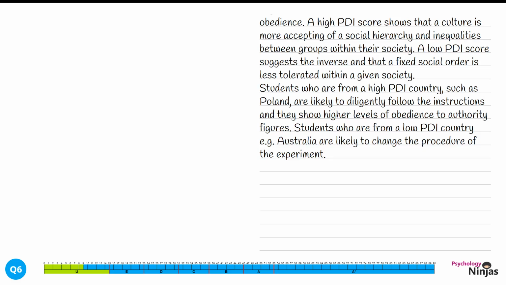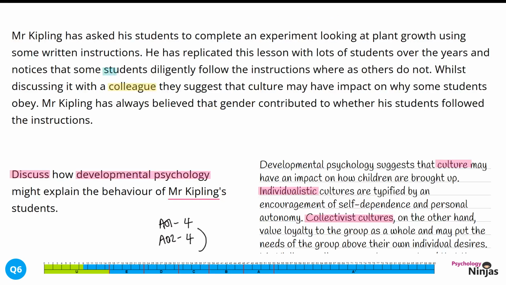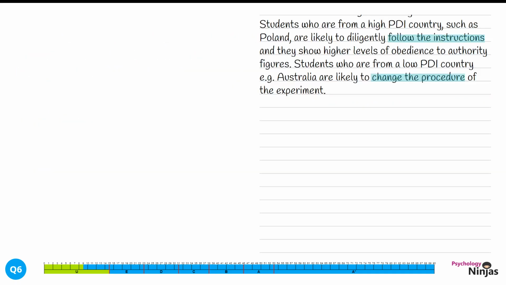We've linked this back into following the instructions, saying which cultures are likely to follow the instructions and which aren't. We've also identified that those from a low PDI country may well change the procedure of the experiment. We're going to tick this off within our STEM. So some students diligently follow while others do not, showing we've applied a different part of the STEM to culture this time. The next step in our response is to go back to explanation, once again thinking about a different factor that might affect how children are brought up and how they might change over time.